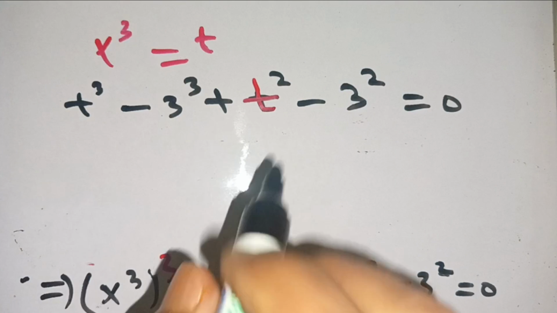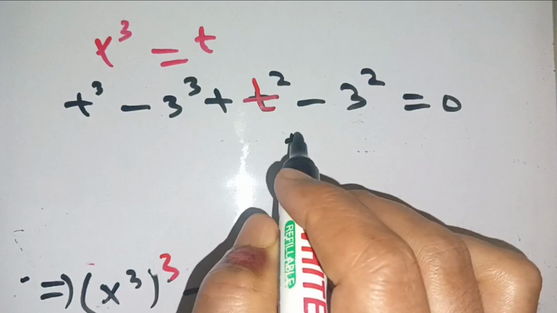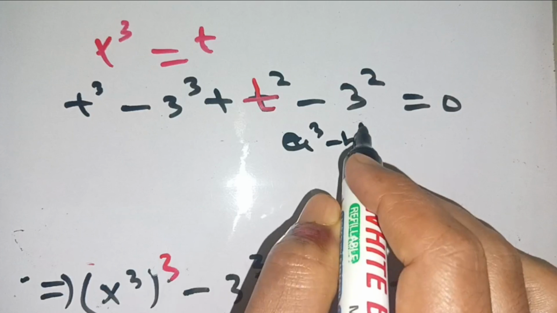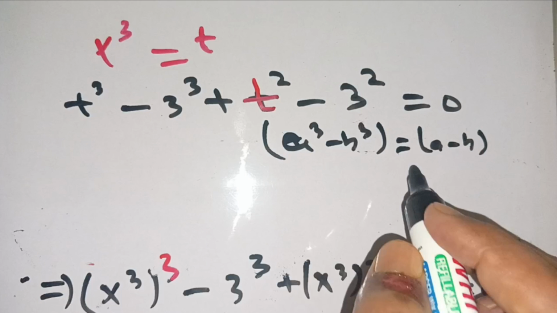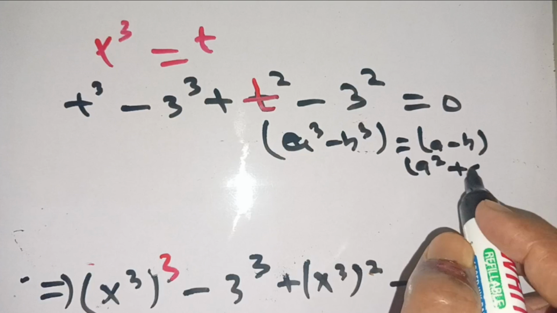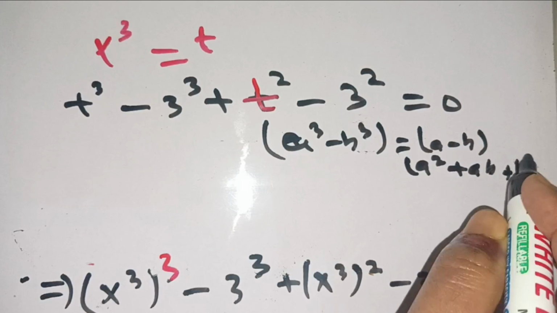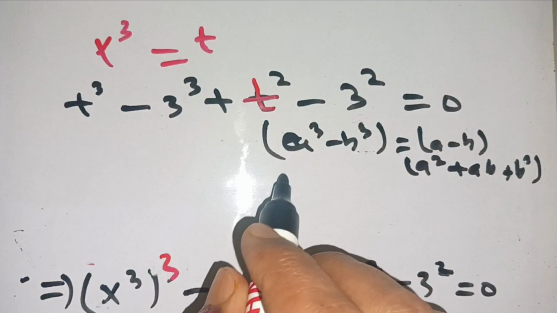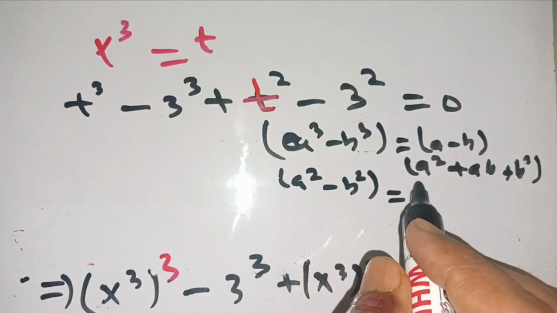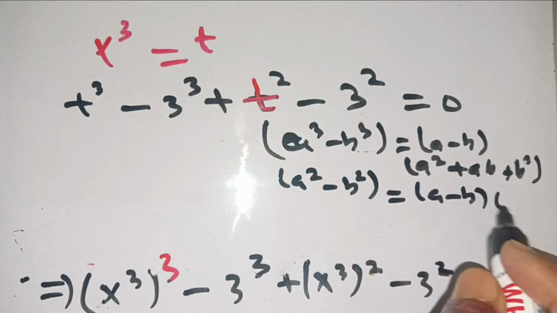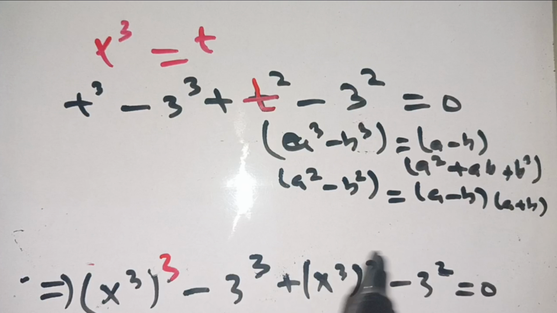We know the identities a^3 - b^3 = (a - b)(a^2 + ab + b^2) and a^2 - b^2 = (a - b)(a + b).